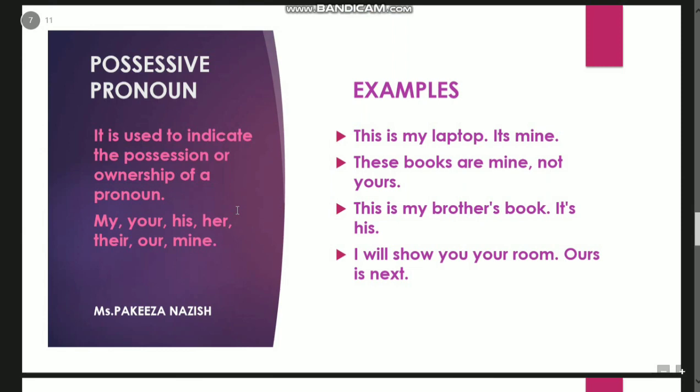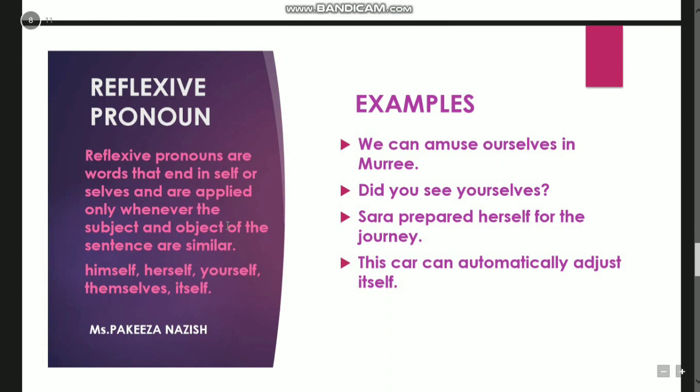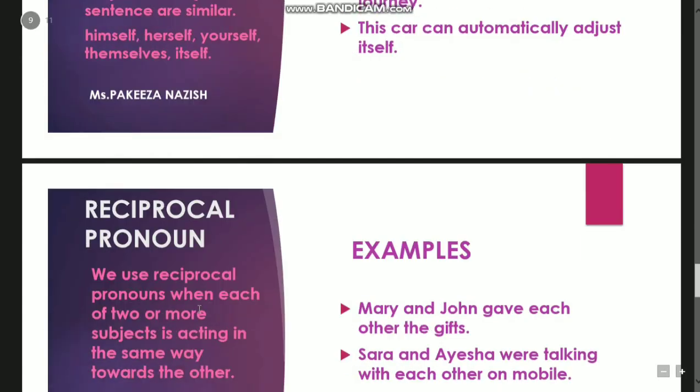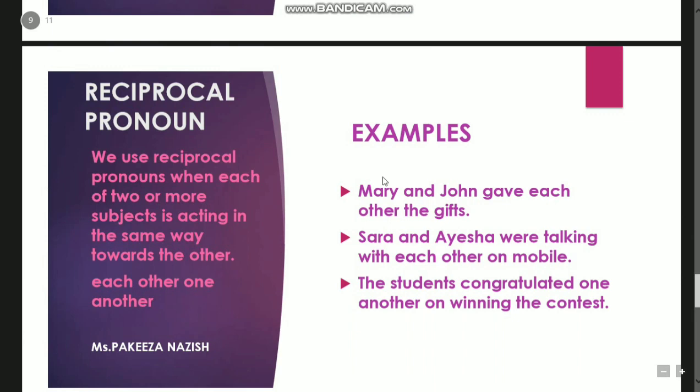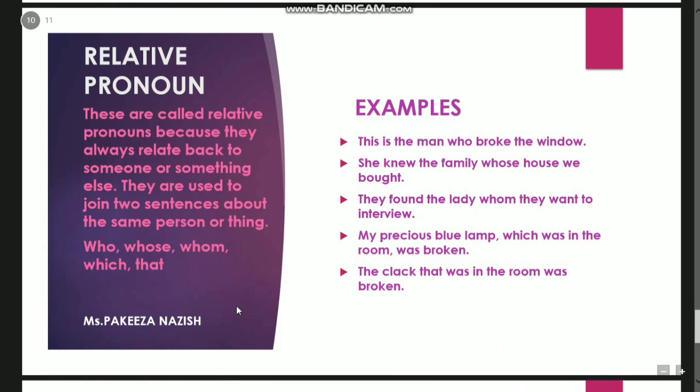The possessive pronouns are used to show possession or ownership: my, your, his, her, their, our, mine, and I gave you the examples. The reflexive pronouns have the word self or selves in them. The reciprocal, I told you, is that the same thing happens at the same time between two or more people, for example, each other, one another, and the same thing will happen between them.